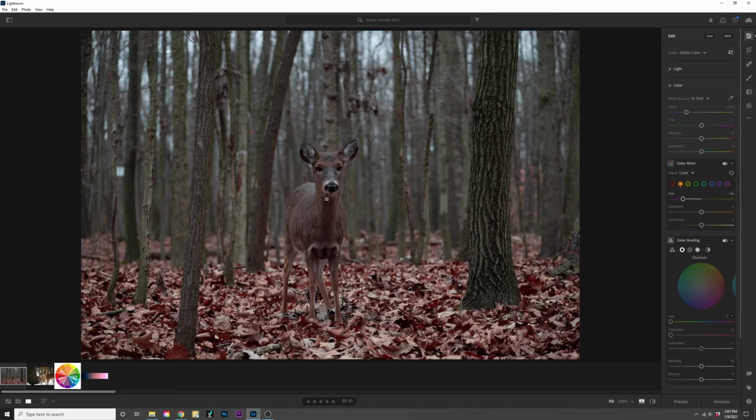Problem is now the fur is starting to be affected. Alright, no big deal. We'll take the yellow and we'll also move that towards about -60. That's going to be the orange. And the orange, we could also brighten that up in the luminance, make it a little brighter. +20. Now the problem with this is it makes the leaves look red, a little more of a deep red tone, but it's making the fur just not look right.